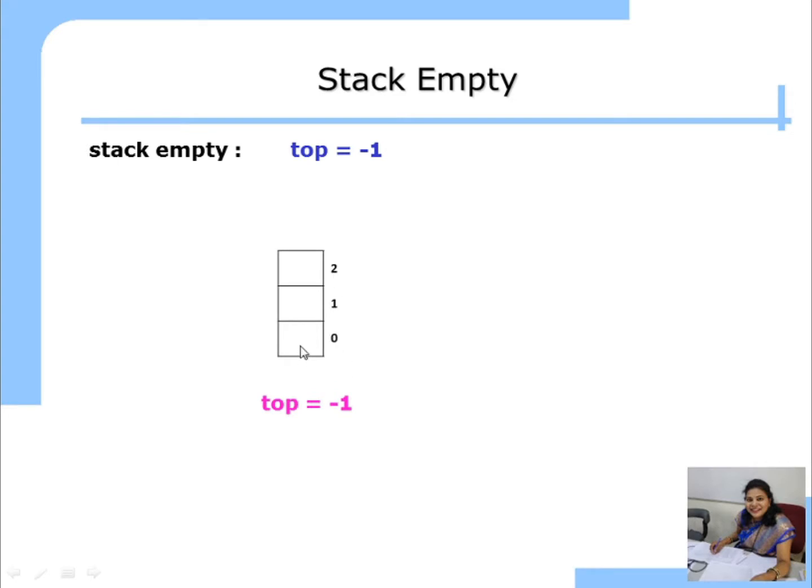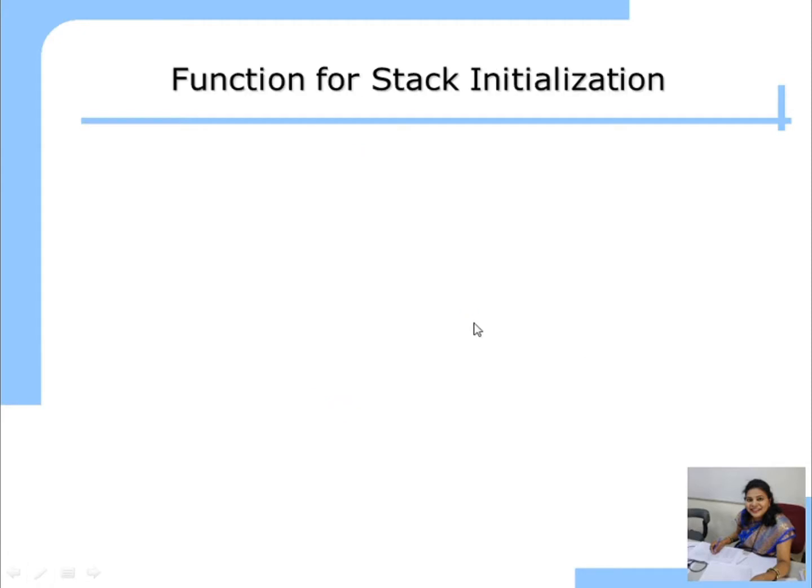If there is one element, then top will point here, so top will contain the value 0. If there are two elements, top will point to 1. If there are three elements, then top will point to 2. But if there are no elements, then top will be below 0. So what is the value below 0? -1. So if you want to make the stack empty, we put the value -1 into top.